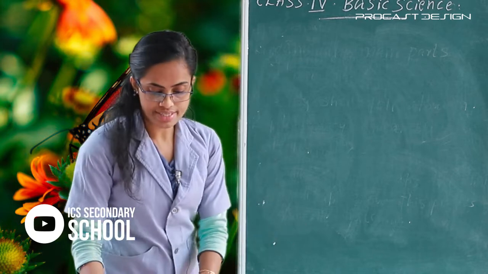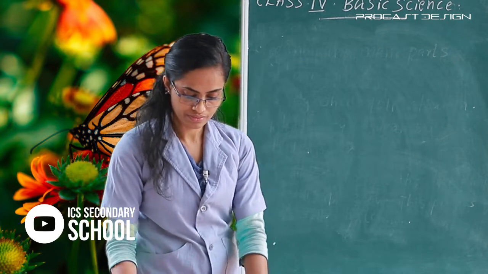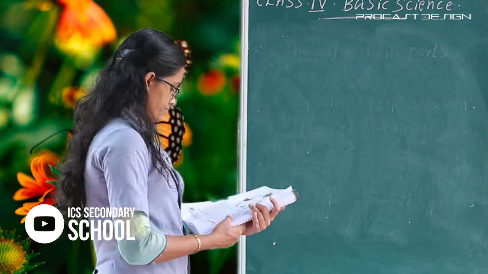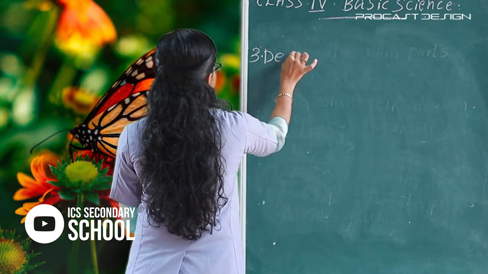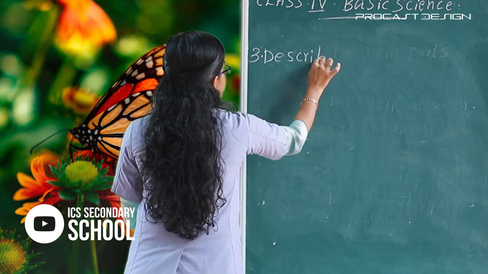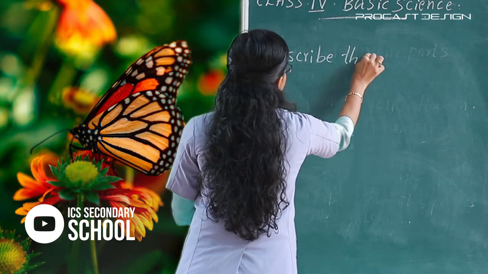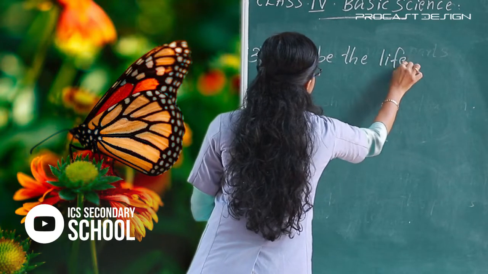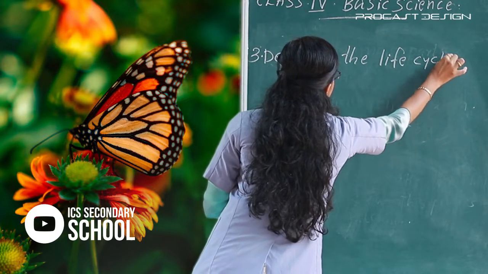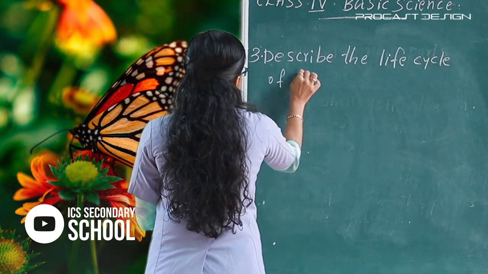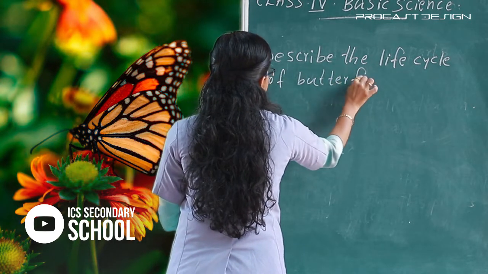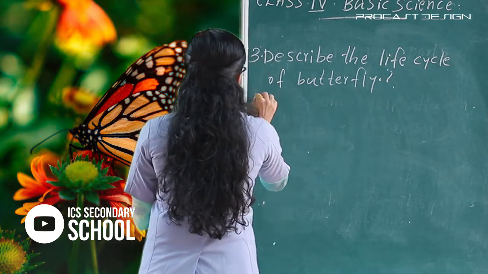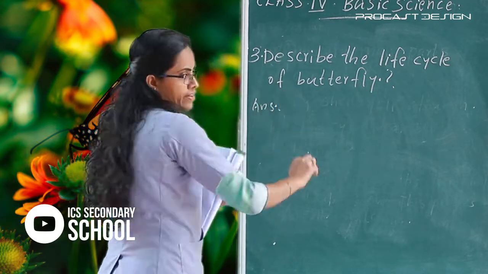Third question, listen here: describe the life cycle of butterfly.